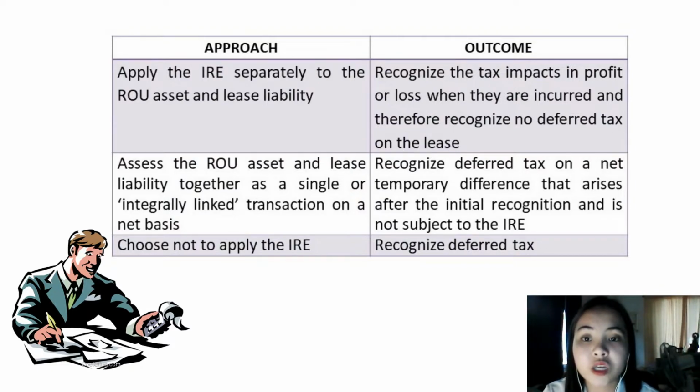And the last approach is to choose not to apply the IRE, and the outcome is to recognize a deferred tax. So in short, not all companies reflect the future tax impacts of leases in their financial statements.